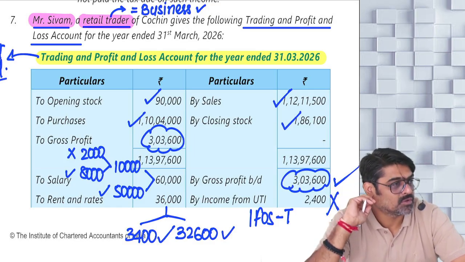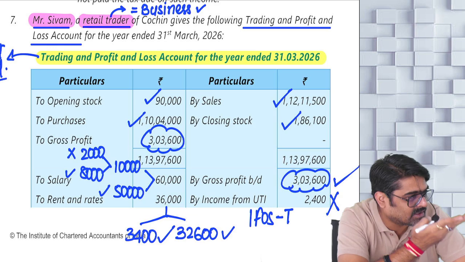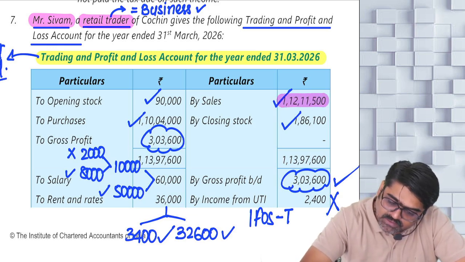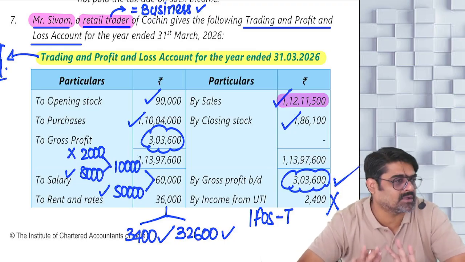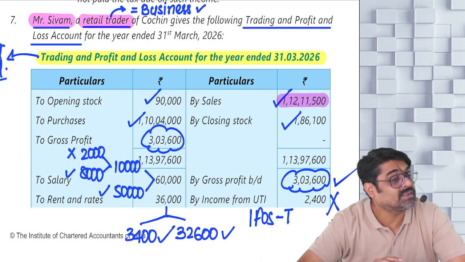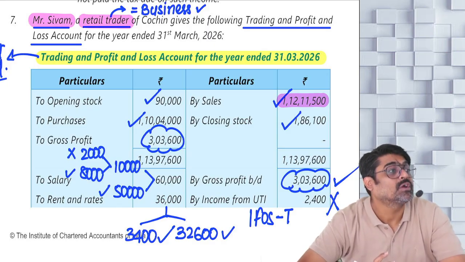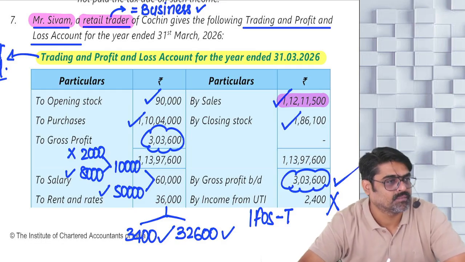Yes or no? So do you have the turnover of his business available with you? The sales which is credited is nothing but the turnover only, no? So can you say the sales, how much? 11,500. Is it the turnover? Is it less than 2 crores? Is Shivam eligible for 44AD? And if he shows 44AD income, how much minimum income he has to show?